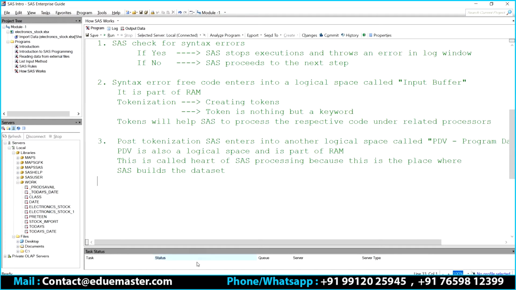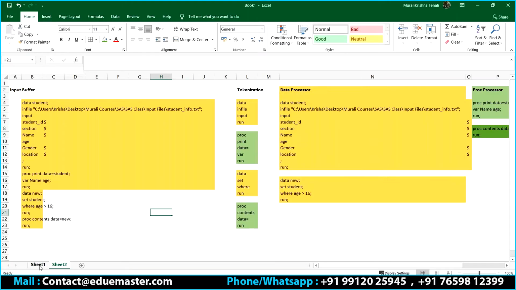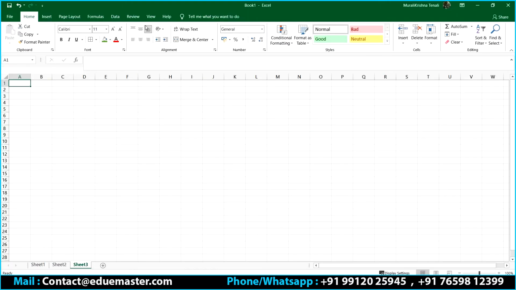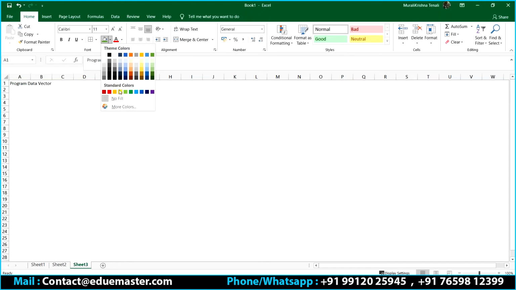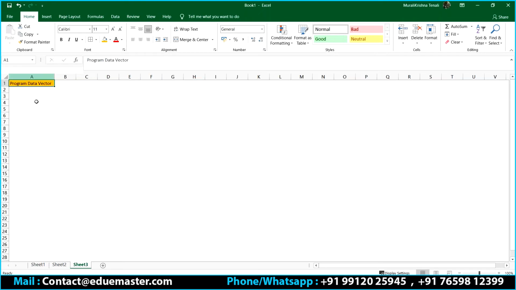So now I'll be moving from your input buffer to another logical space, and this logical space is nothing but my PDV. I can call this the program data vector. Very important thing. So please be mindful from here onwards. Okay, so what will happen here? I said that this is the place where SAS builds the data set, right?